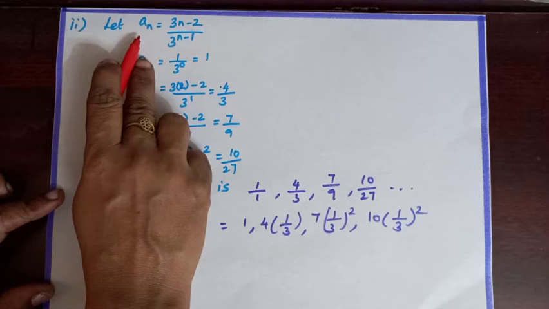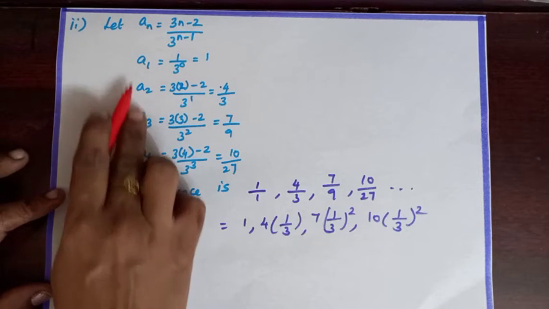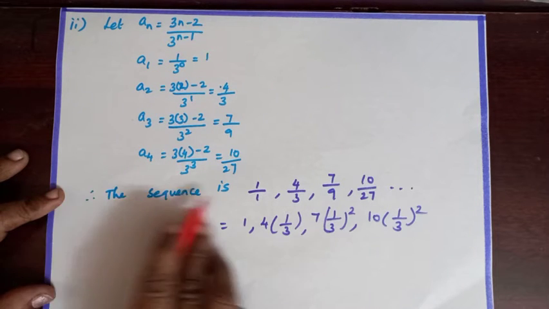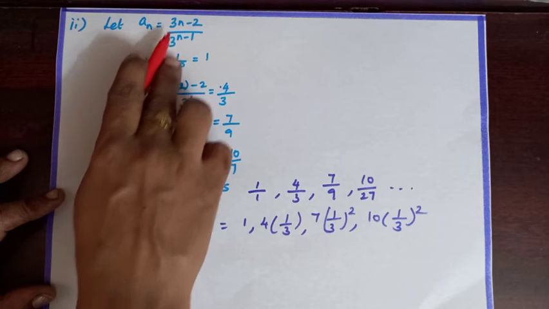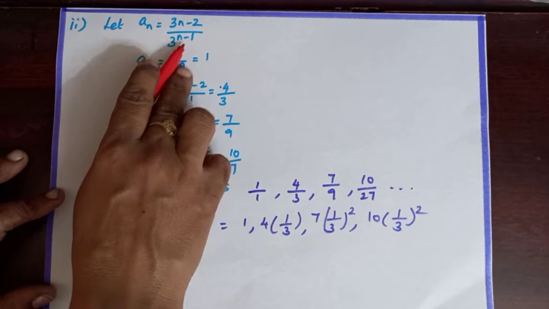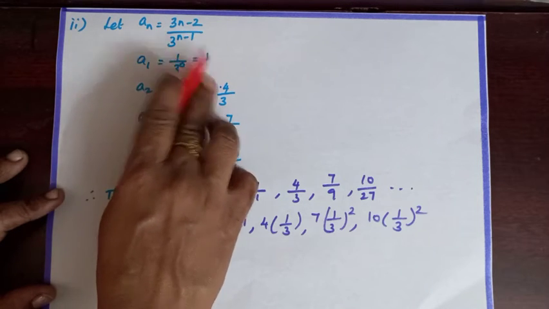Second subdivision, let a_n equal to (3n minus 2) by 3 power (n minus 1). So, substitute in the place of n as 1, 2, 3 and first find the first 4 terms. When you are substituting n as 1, the numerator will be 3 minus 1, and the denominator is 1 minus 1, which is 0, so 3 power 0. Anything power 0 is 1. So, 1 by 1, which is equal to 1.